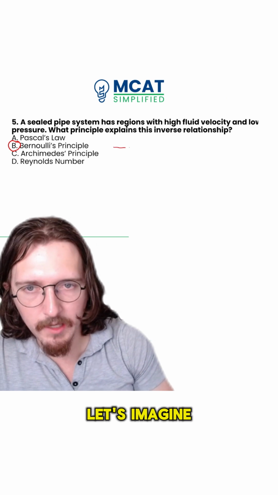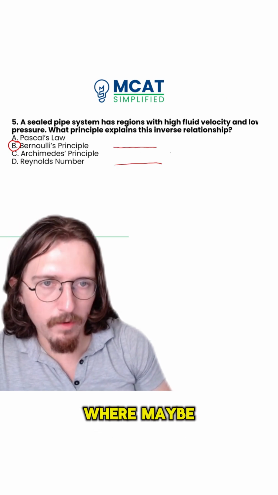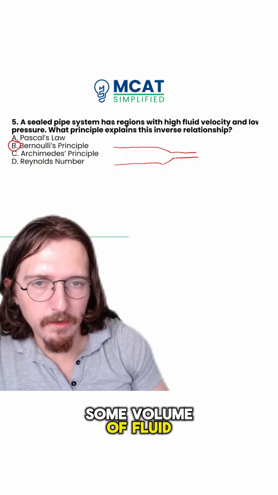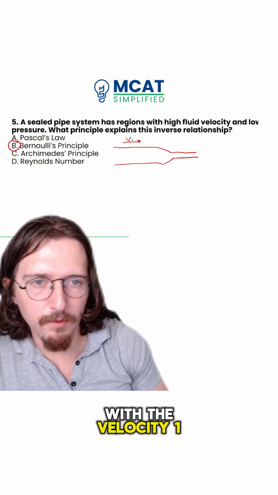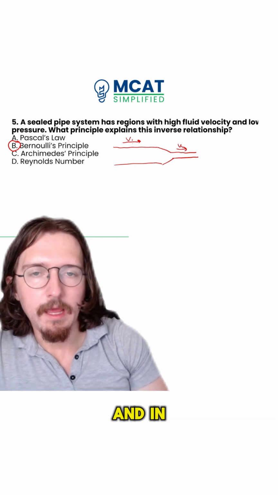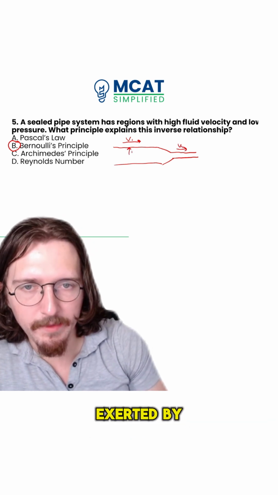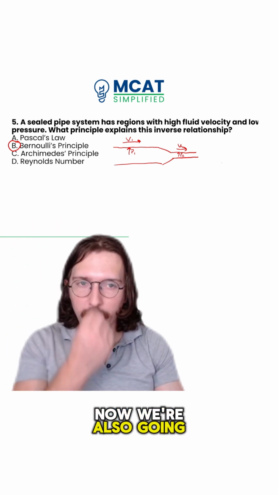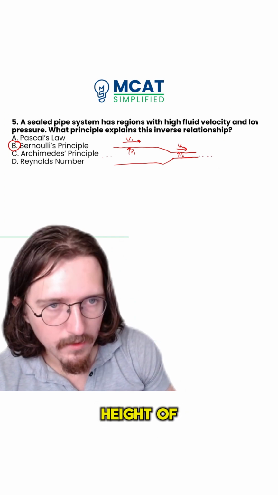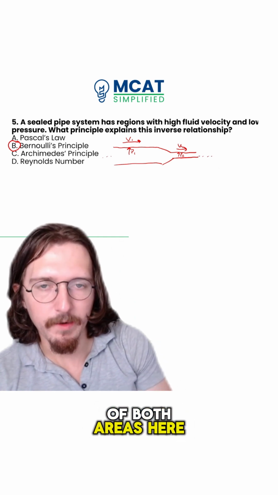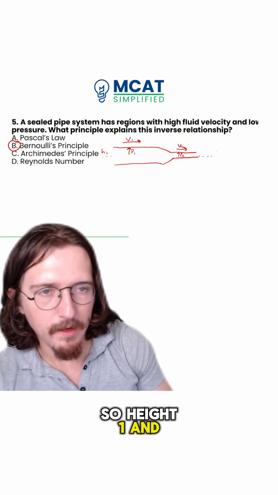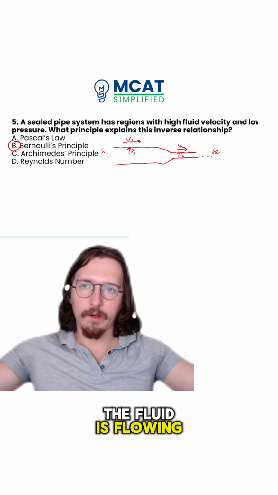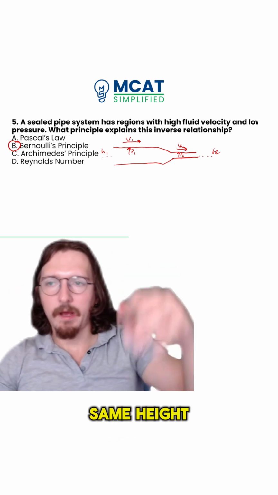Okay, so first of all, let's imagine we have a pipe, kind of like in the previous question, where maybe it narrows at a certain point. Okay, and we're going to have some volume of fluid flowing in this pipe. Here it's going to flow with a velocity 1, and here it will flow with a velocity 2. And at each of these points, there's a pressure exerted by that fluid on the wall of its container, P1 and P2. Now, we're also going to assume that the height of both points is the same. So height 1 and height 2 are the same, okay? So like the pipe doesn't change in height. The fluid is flowing at the same height in both cases.